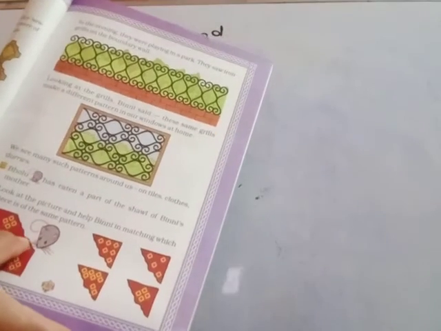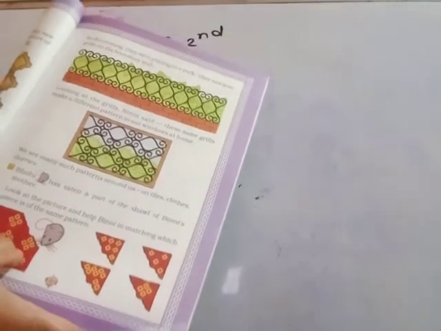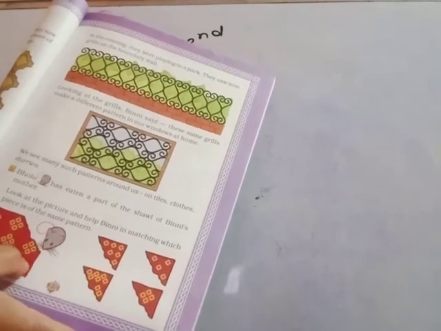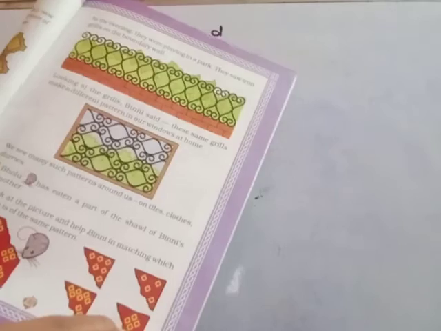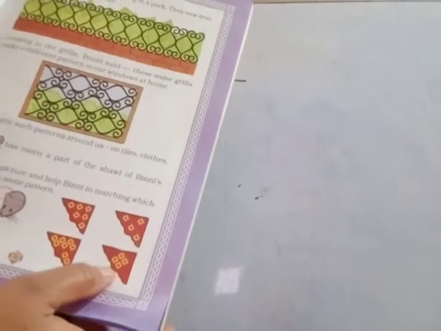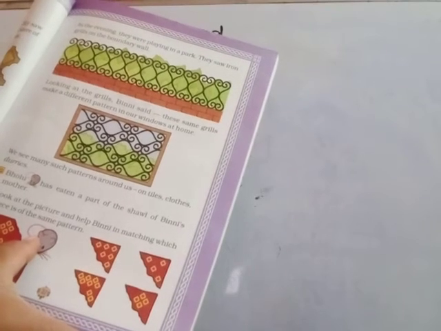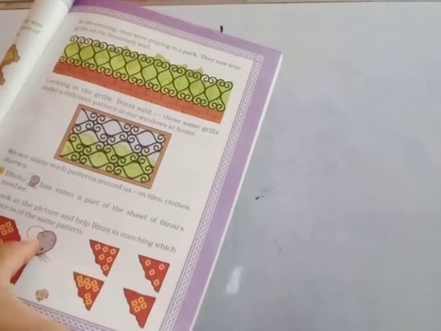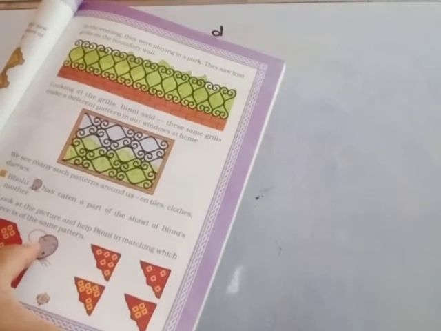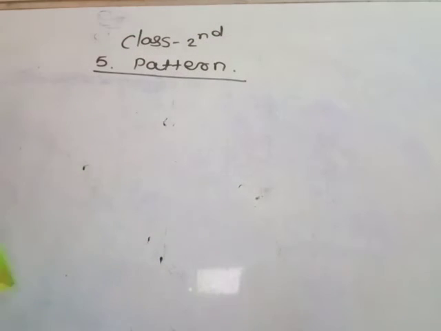Here see, one, two, three, four shapes. This also has four, and here also the same type of shape. So this fourth one is the piece of the same pattern matching this sari.